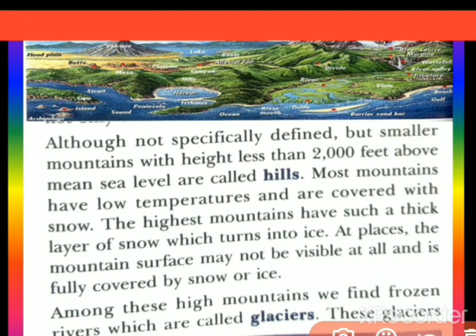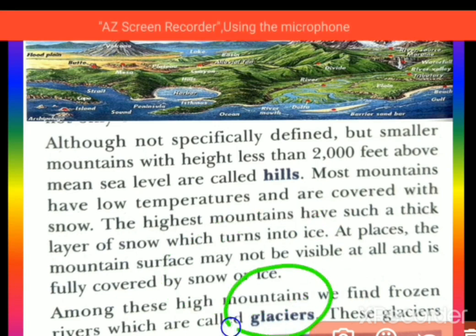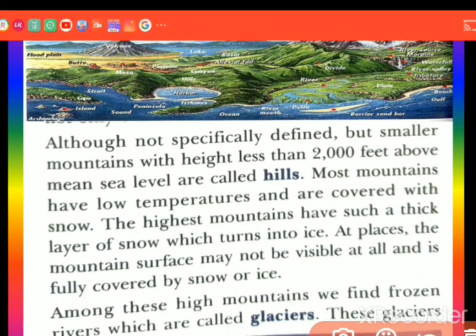At places the mountain surface may not be visible at all and is fully covered by snow alone, snow or ice. So that is what we are going to see, glaciers. Among these high mountains we find frozen rivers which are called glaciers.